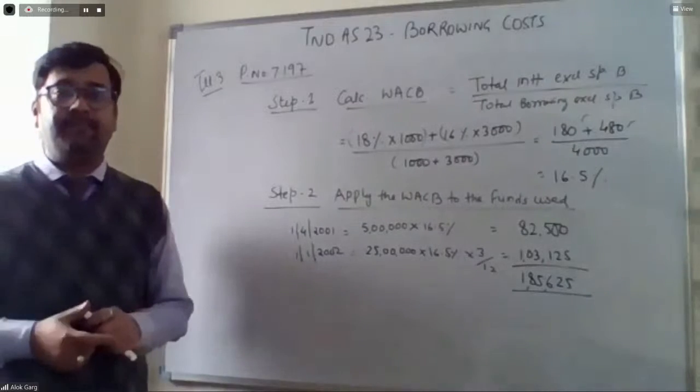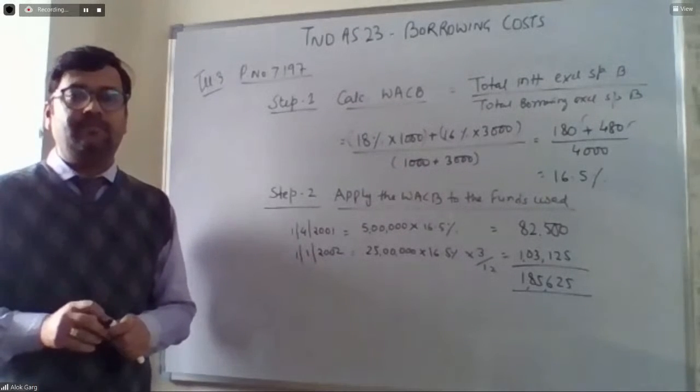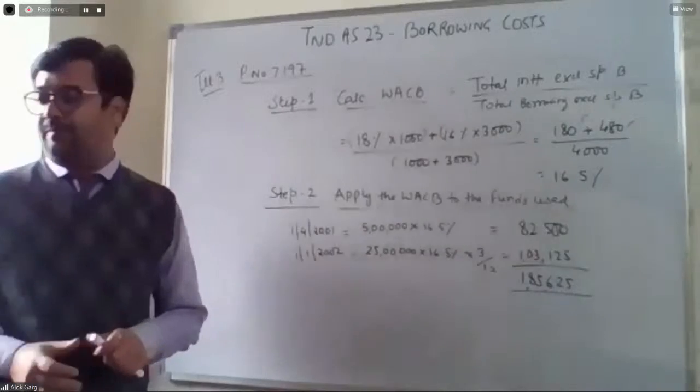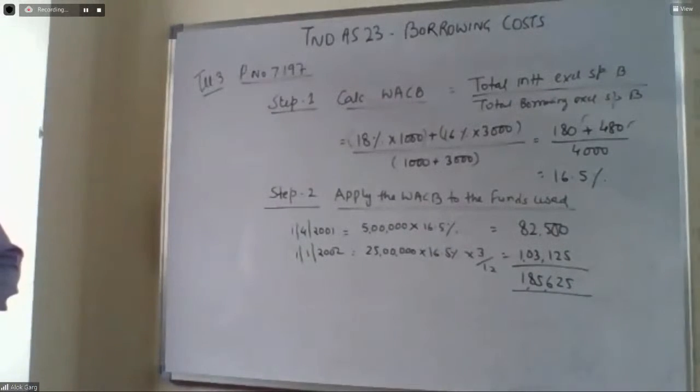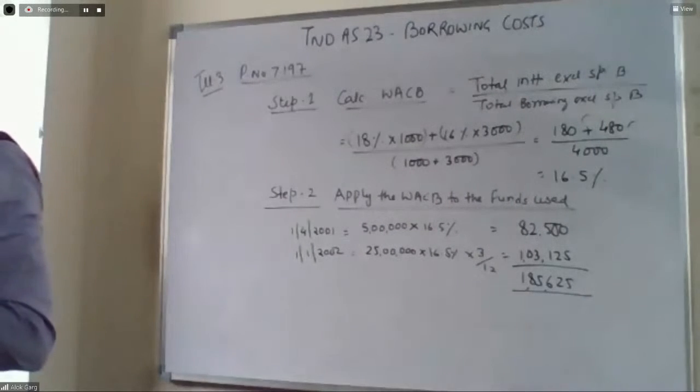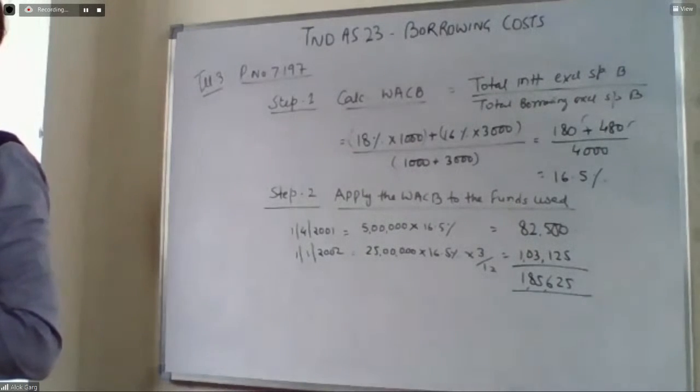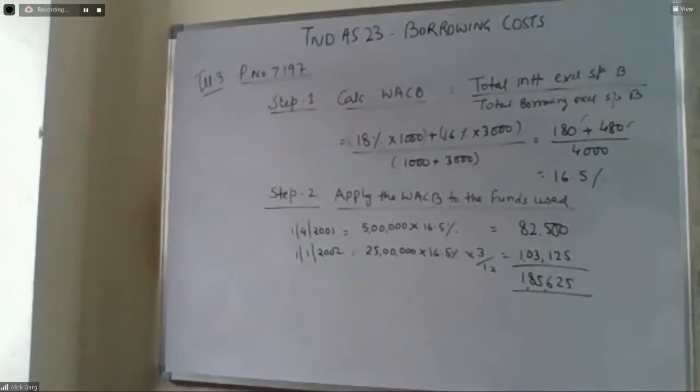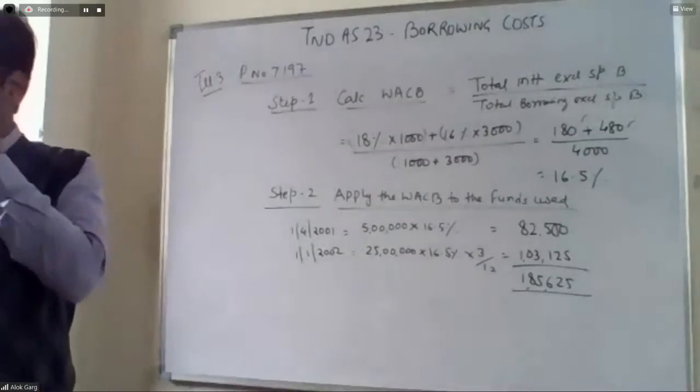Is it clear? Yes or no? Can I move forward?